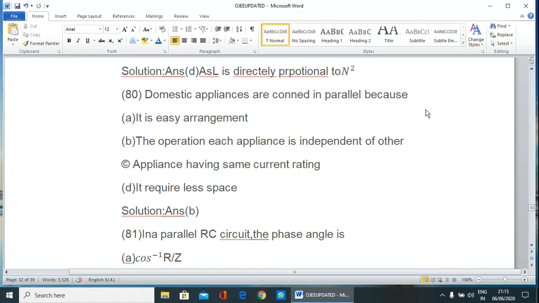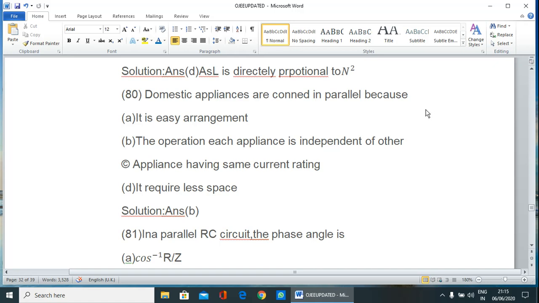Again, in series connection the voltage will be different, that is, the drop across each appliance will be added. Therefore, we have to supply more voltage, which is not permitted by our electricity distribution company, because voltage is always constant.